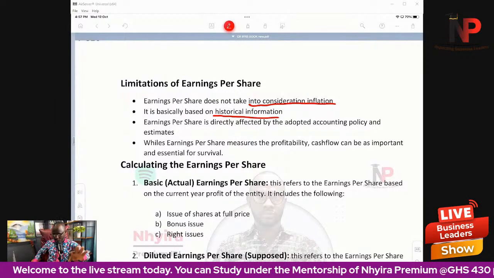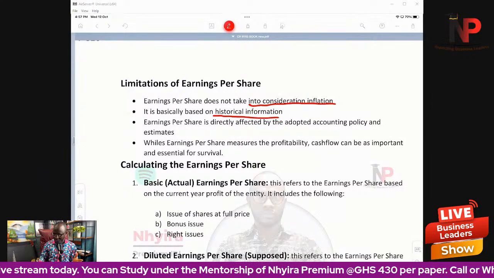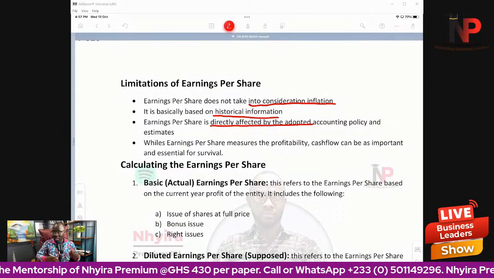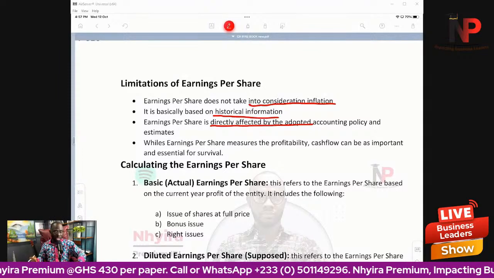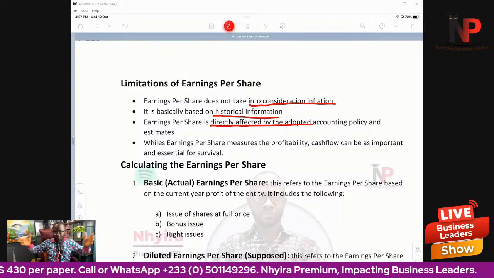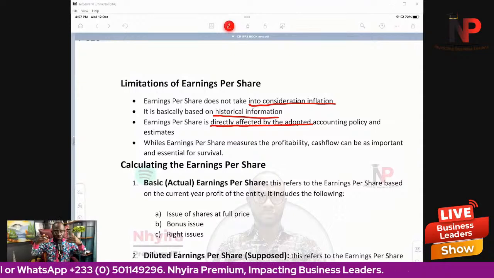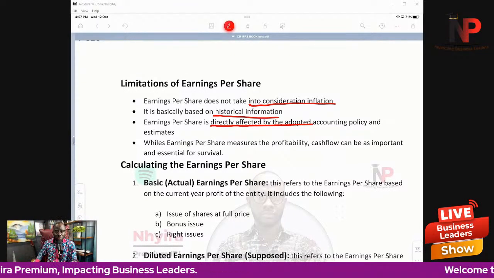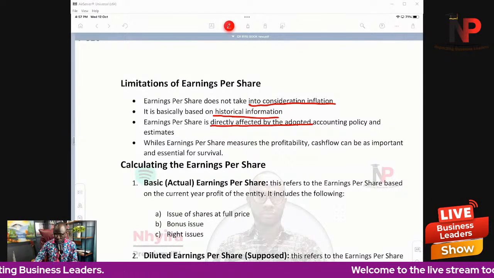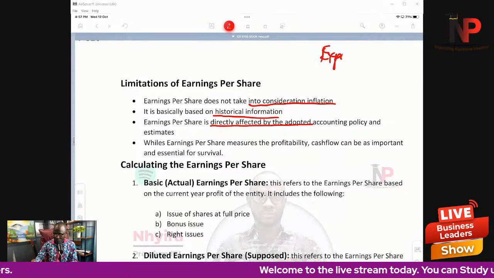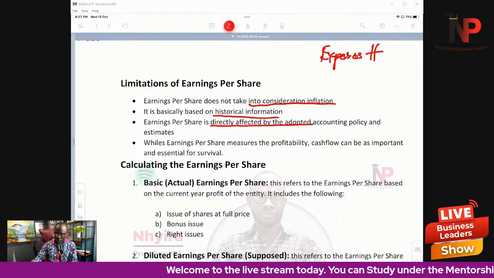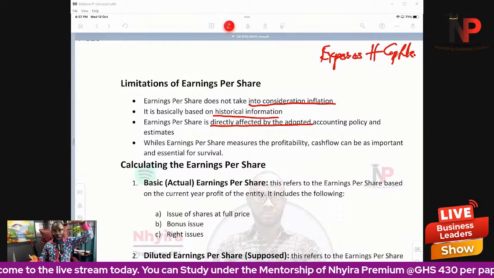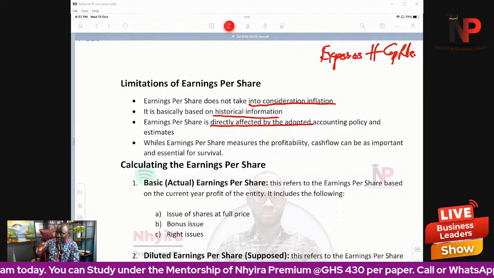Number three, earnings per share is directly affected by the adopted accounting policy and estimates of the entity. That is very true, because if management wants to manipulate the earnings per share and wants to have a certain amount of earnings per share, they can change their accounting policies. Instead of treating something as an expense, do you know what they're going to do? They're going to capitalize it, meaning profit will go up because expenses will be understated and the earnings per share will go up.